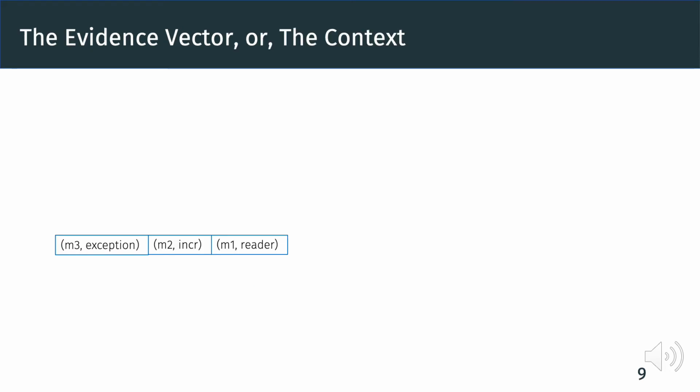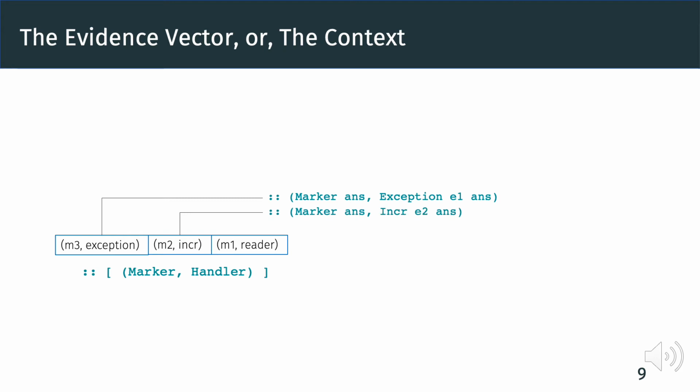Now we proceed with the implementation of the evidence vector, or the context. We have seen this particular evidence vector with three evidence. Now, what type can we give to this evidence vector? Ideally, we may want to say that it is a list of pairs of the marker and some handler type. However, inspecting the type of each element, we get that the first evidence is a pair of the marker and an exception handler. The second is a pair of a marker and an inc handler, and the third is a pair of a marker and a reader handler.